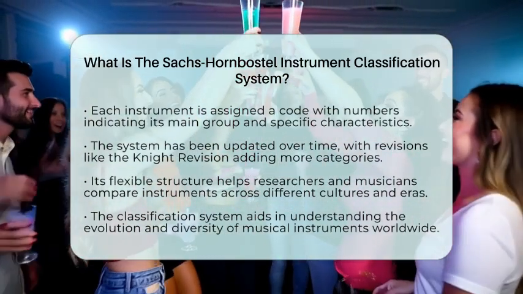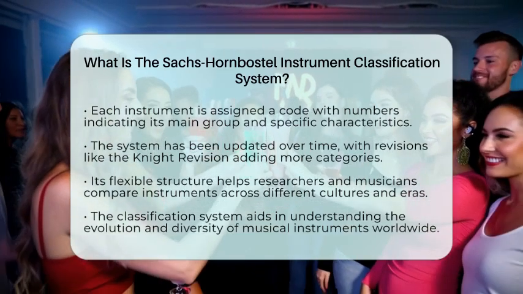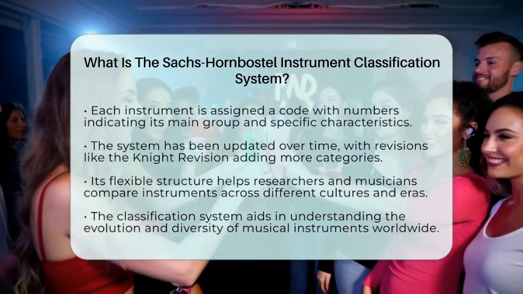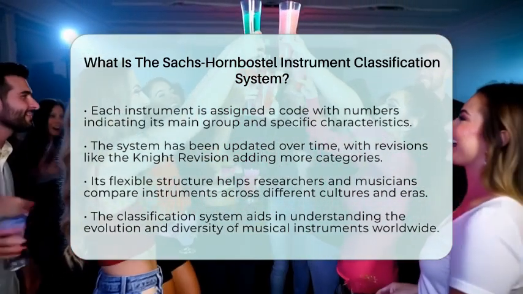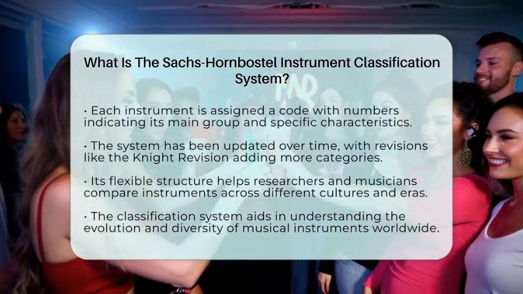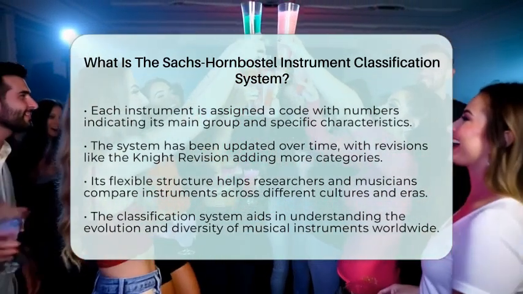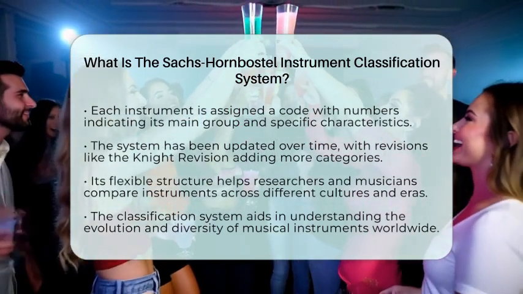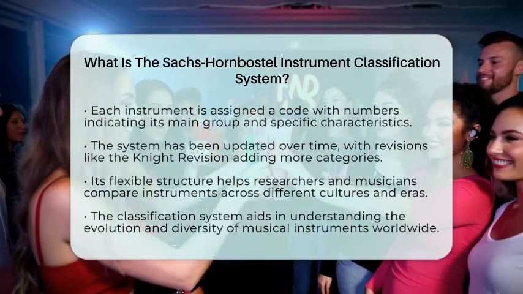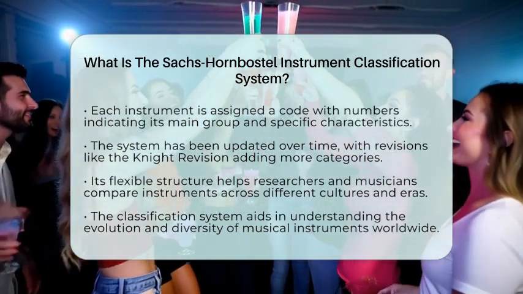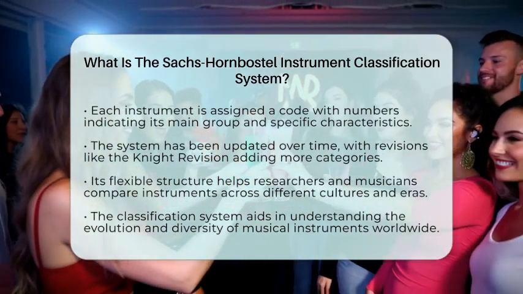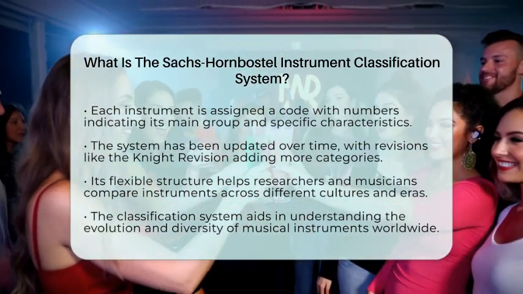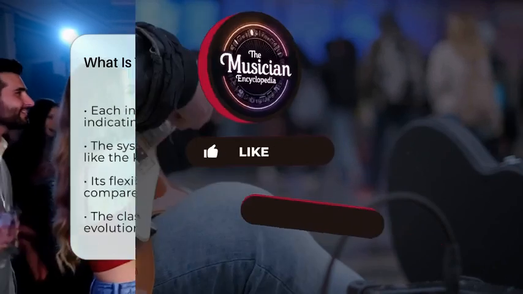Over time, the system has been updated to include new types of instruments and to better describe how they work. For example, the Night revision added more categories and clarified existing ones. This flexibility makes the Sachs-Hornbostel system useful even today, especially when studying the history of music and the evolution of instruments. It helps us see how different cultures and eras have created sounds and how those sounds connect across the world. It is a simple yet powerful way to organize the vast variety of musical tools that have shaped music through the ages.